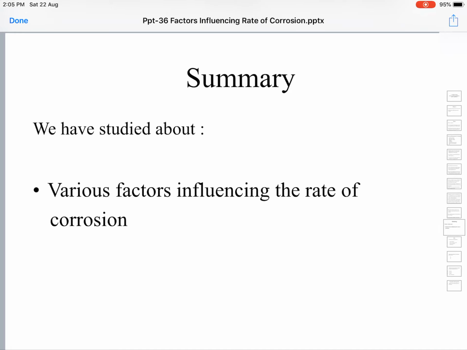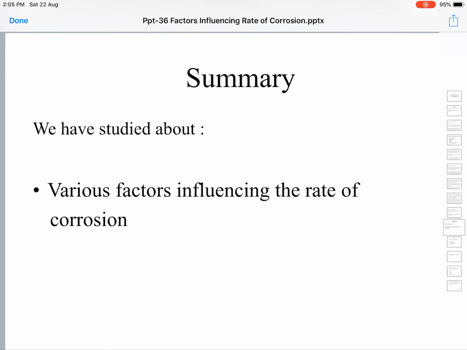Next, we have seen the position of the metal in the electrochemical series. Elements are arranged based on their standard reduction potential. They are arranged in increasing order of their standard reduction potentials, and they form an ordered arrangement which is called the electrochemical series.